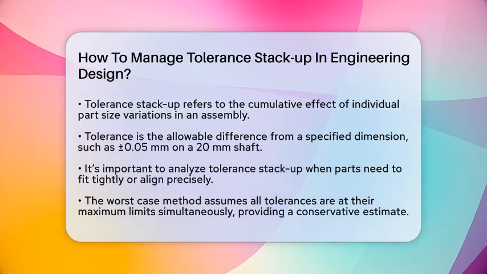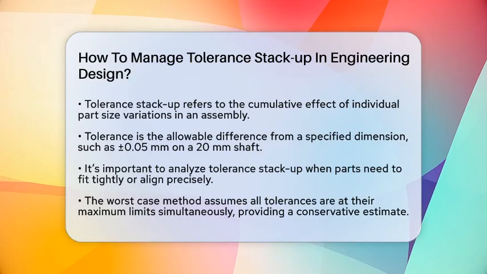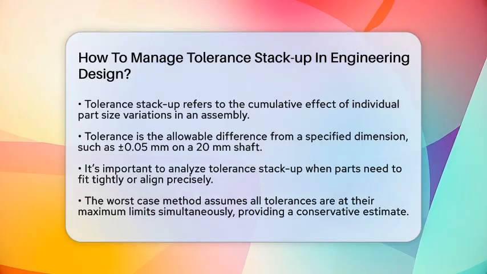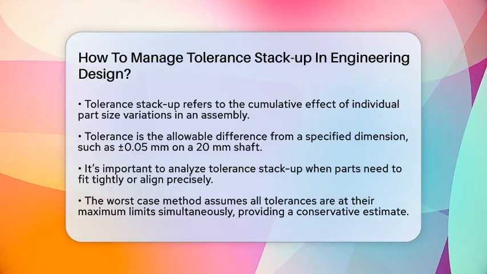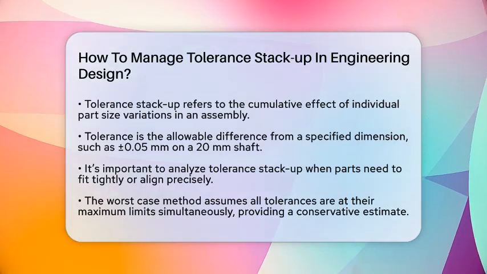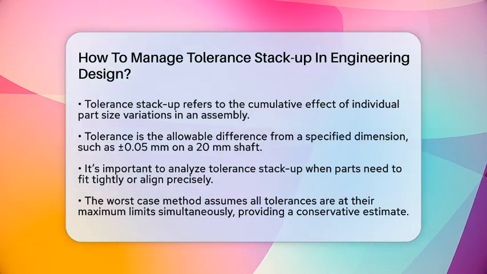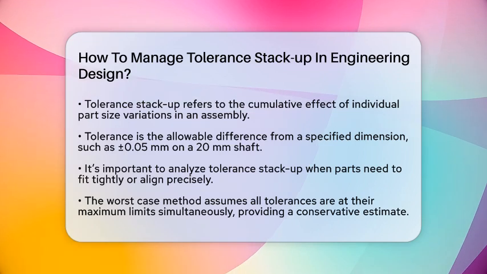It's the cumulative effect of individual part tolerances in an assembly. If not managed well, it can lead to misalignment, excessive gaps, or even parts not fitting together at all. So, how do engineers keep this from happening? Let's walk through some practical steps.